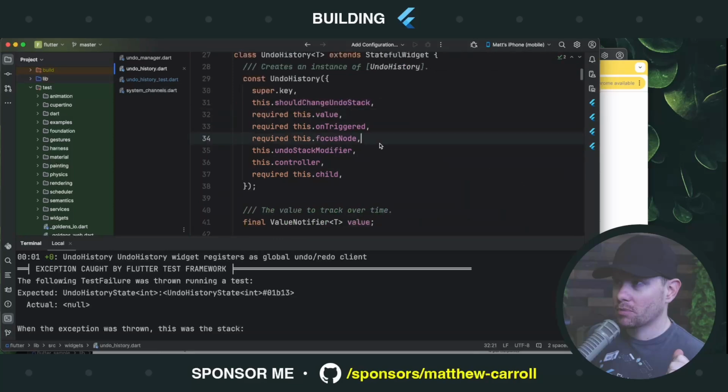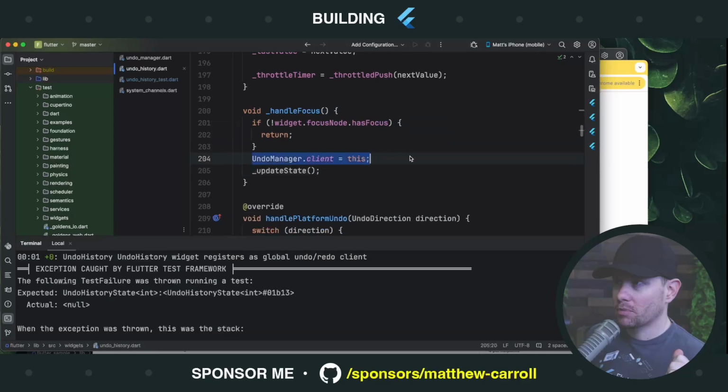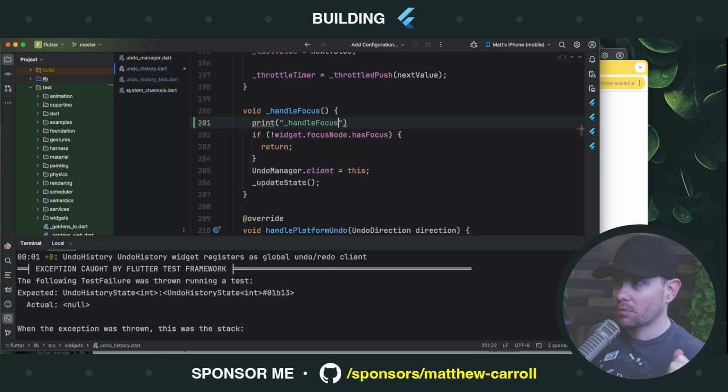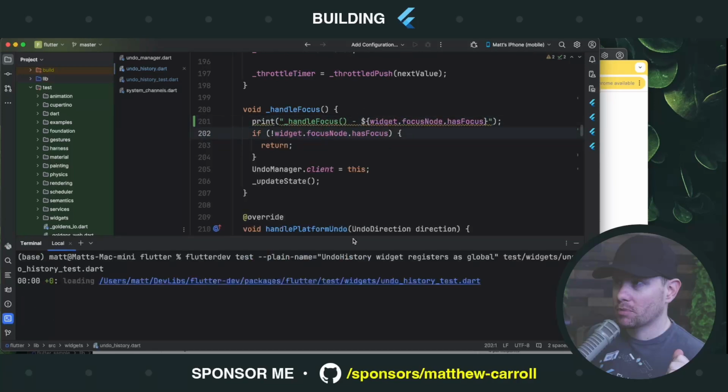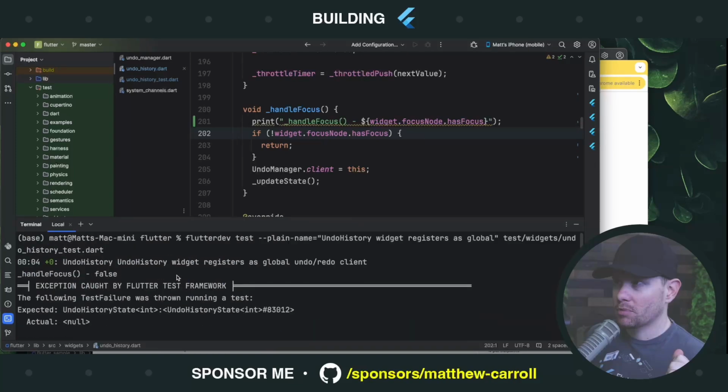Let's go back to undo history. This is the widget. And there's handleFocus. This is the line that I'm expecting to be called. Let's do something real obvious. Let's say we're running handleFocus. And let's ask if we have focus. Let's run the test. Handle focus false. That means that this method is not running in response to us requesting focus.